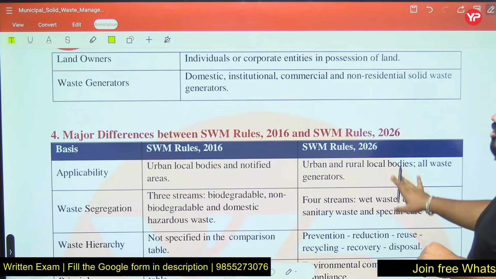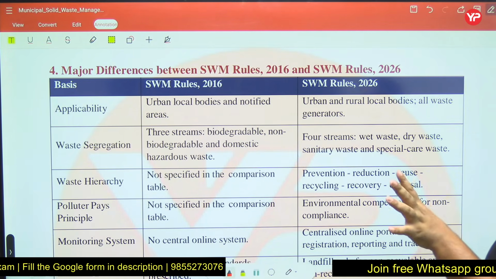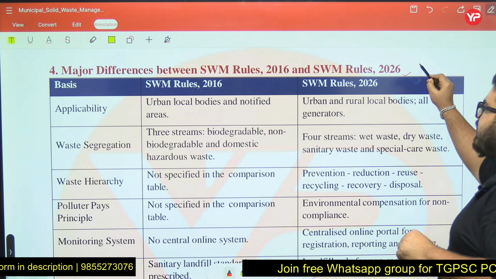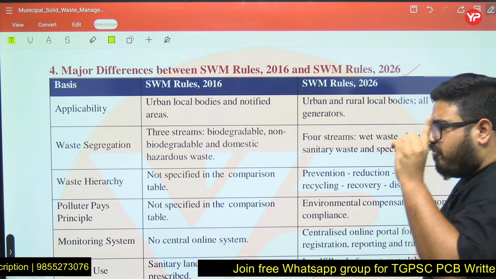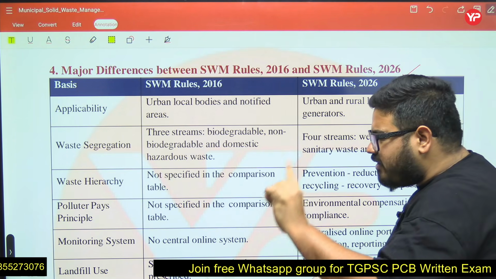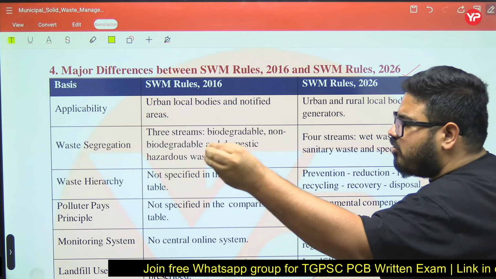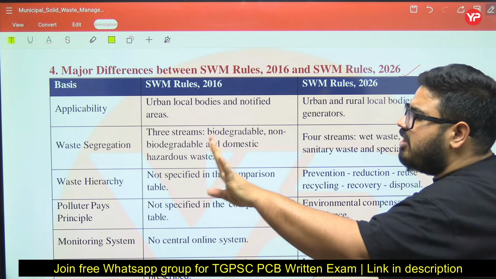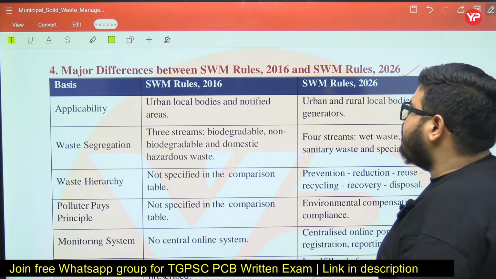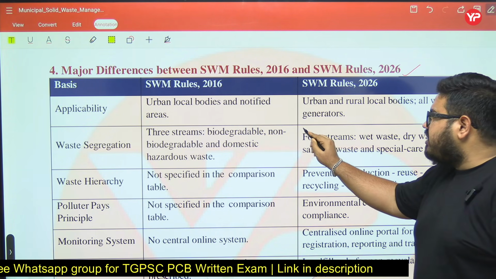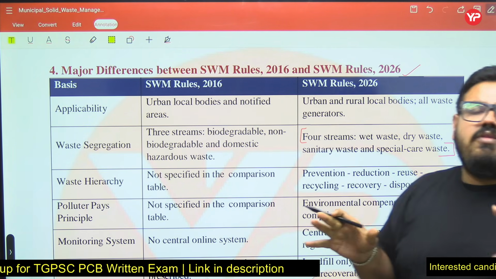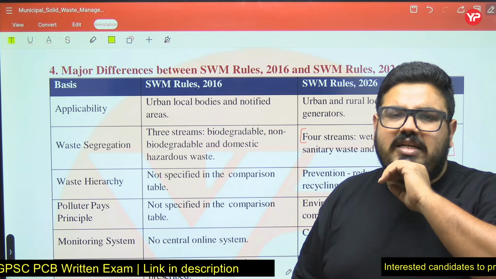Okay. Now talking about the major difference between Solid Waste Management Rules 2016 and 2026. Always remember, whenever they ask, as per Solid Waste Management Rules 2026, at source, in how many streams we have to segregate the waste. As per the 2026 rules, it is 4. At source, you have to segregate the waste into 4 categories.